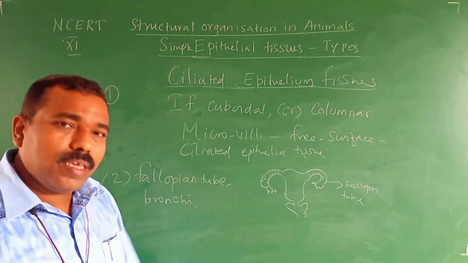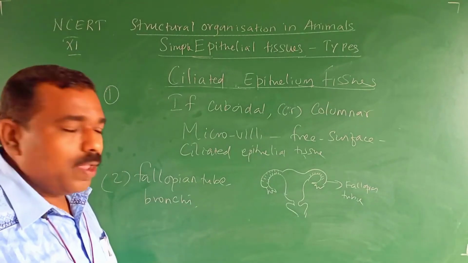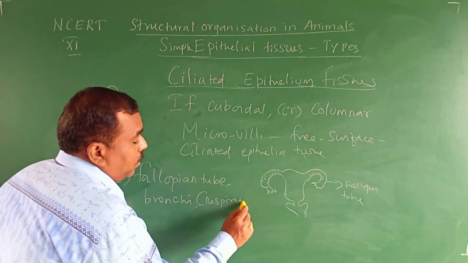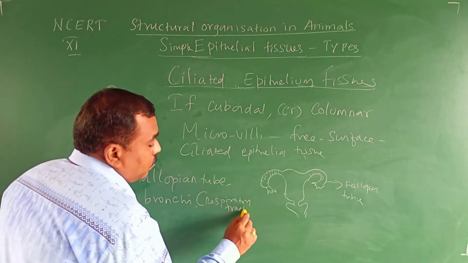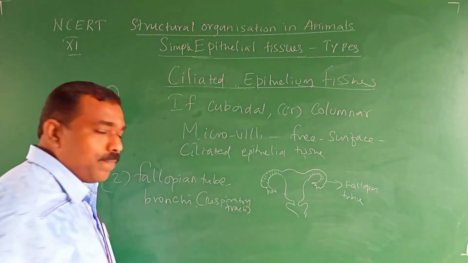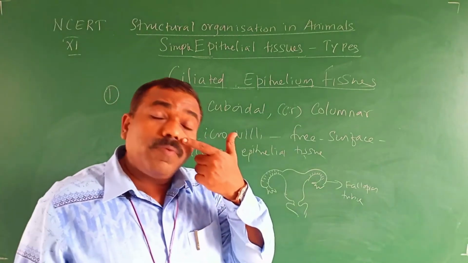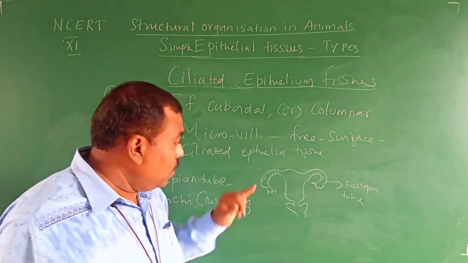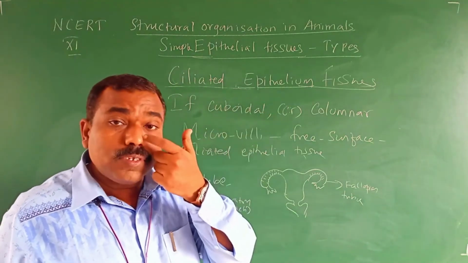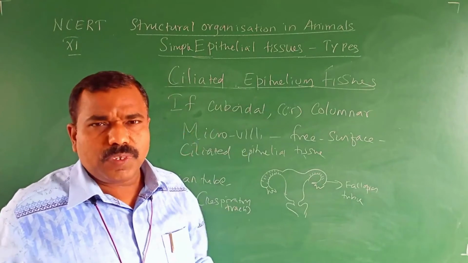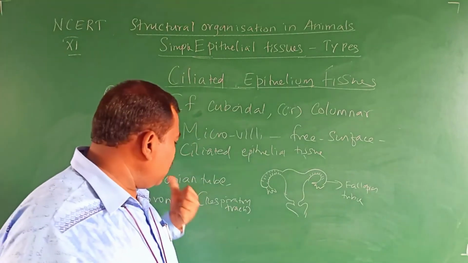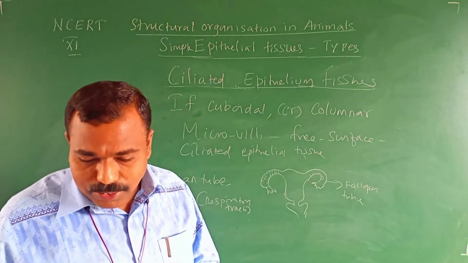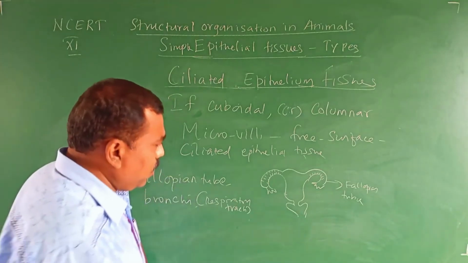Bronchi are part of the respiratory tract. The respiratory tract starts from our nose. That's why inside the nose there are small hair-like structures; that is ciliated epithelial tissue inside our nose. Especially, a greater number of such cells is present in the bronchi. Trachea, bronchi, respiratory tract. What is bronchi?